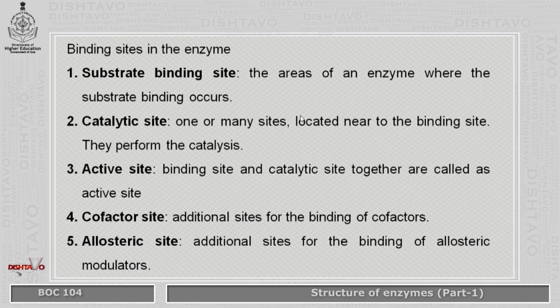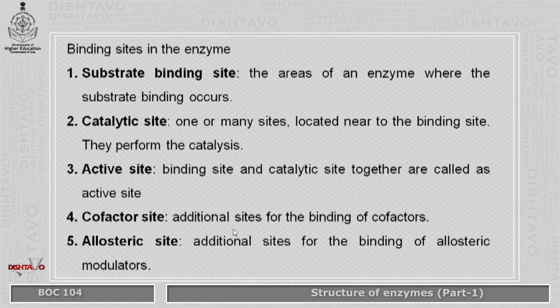Now we will just quickly go through the binding sites of the enzyme. It has 5 binding sites. The first one is the substrate binding site, which is the area of an enzyme where the substrate binding occurs. Second is the catalytic site, one or many sites located near the binding site, and they perform the catalysis, that is, they accelerate the rate of reaction. And thirdly is the active site. Binding site and catalytic site together are called the active site.